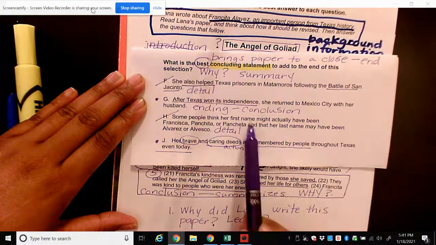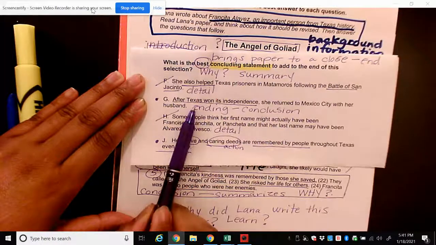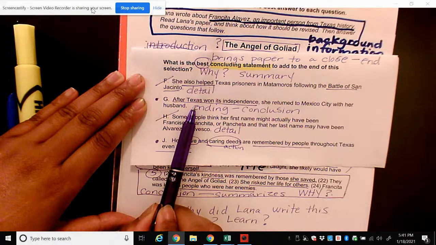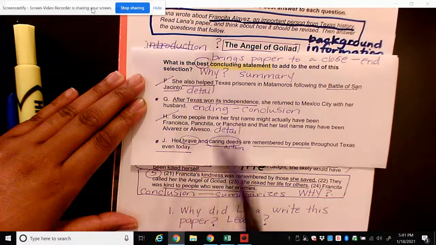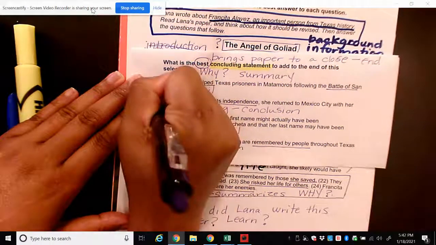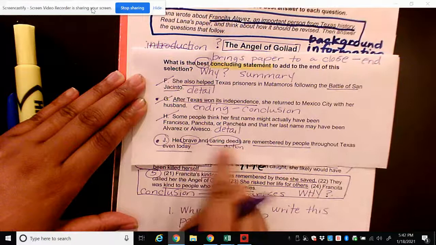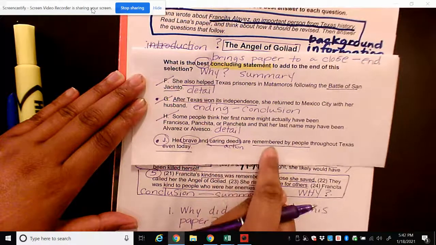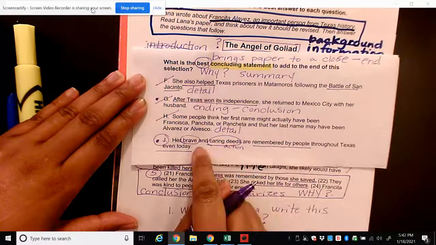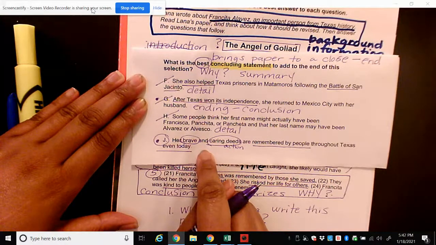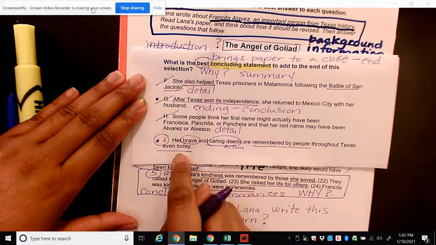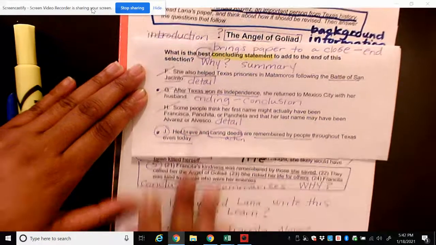And if I read this, I know that the main thing Lena wanted me to learn was not that she moved back to Mexico City after Texas won its independence. That wasn't the whole purpose that Lena sat down and told us about Francita Alvarez. The main reason that she wrote this paper is to let us know that she was brave, and her caring deeds and her actions are still remembered throughout Texas even today, especially seeing that this happened nearly or almost 200 years ago. So the correct conclusion would be J, because it answers the two questions.